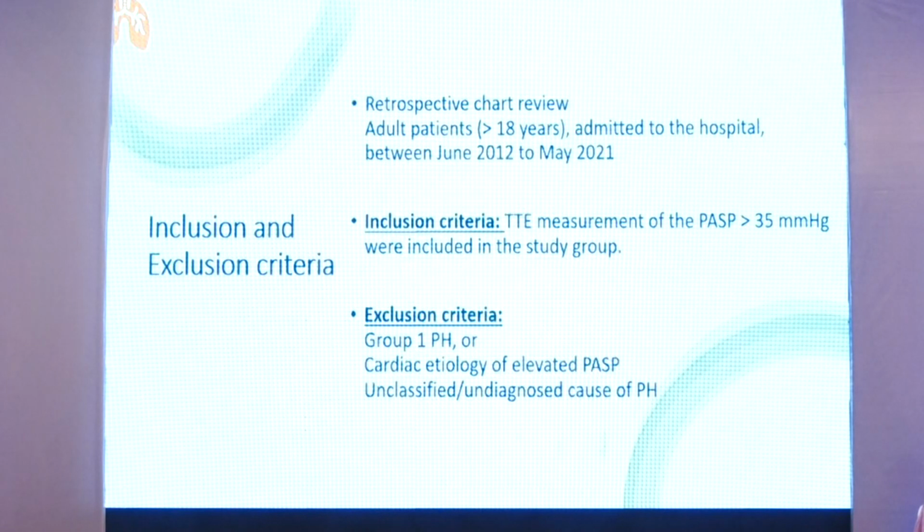Inclusion criteria: retrospective chart review. We took adult patients greater than 18 admitted to a hospital from June 2012 to May 2021, so roughly a 9-year study. Patients with transthoracic echo measurement of pulmonary artery systolic pressure greater than 35 were included. Exclusion criteria were group 1 pulmonary hypertension, cardiac etiology of elevated pulmonary pressure, or unclassified cause. We excluded these patients and only took group 3 pulmonary hypertension.